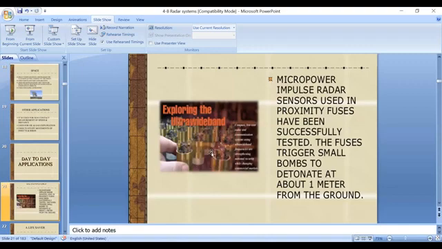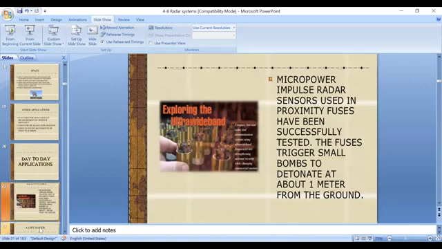That means radar systems have been researched down to this much miniaturized size. Actually, the initial radar system size was very large, but now it is miniaturized to this size. It is able to be encapsulated in fuses of this size. Those micro power impulse radar sensors are encapsulated in these proximity fuses, which are used to detonate bombs about 1 meter from the ground.